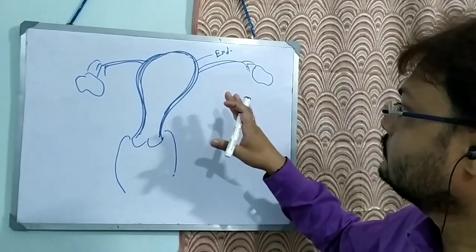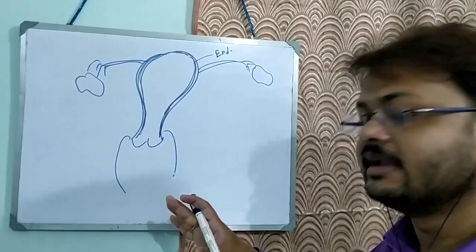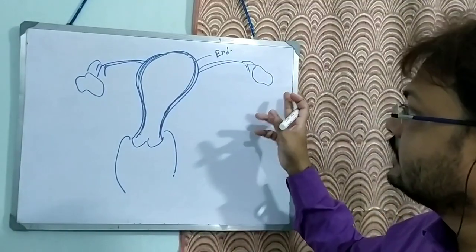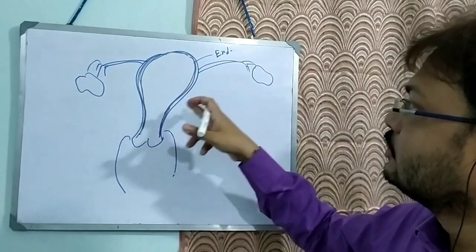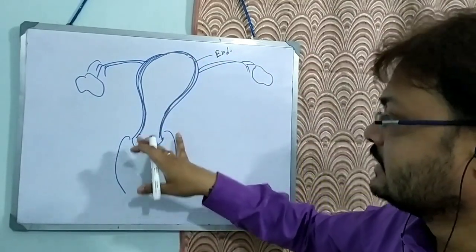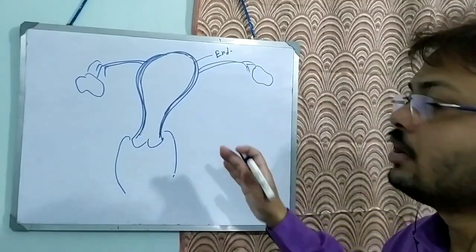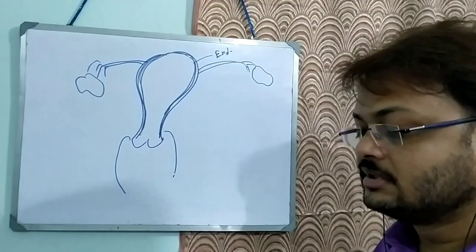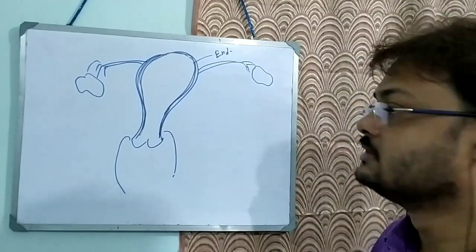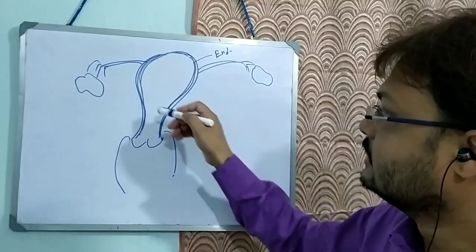This phenomenon goes on by itself, and depending upon it, the endometrium, the cervix and the vaginal canal all go through different cyclical changes. So today our main part of discussion will be the endometrial cycle.